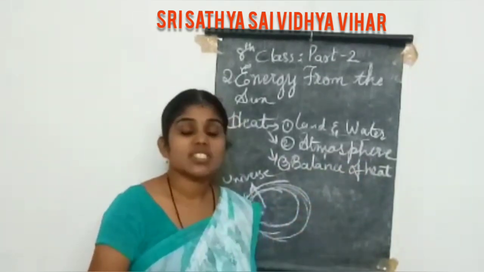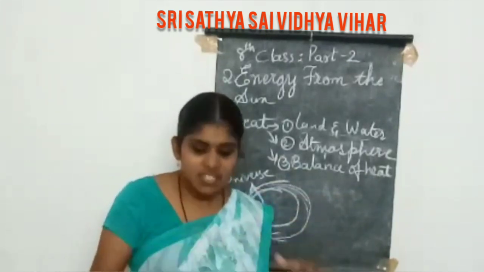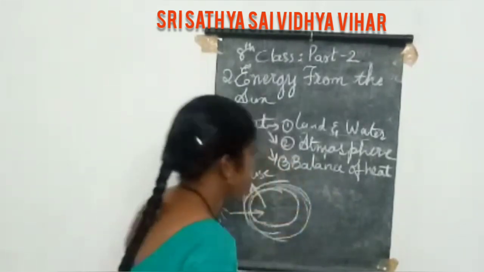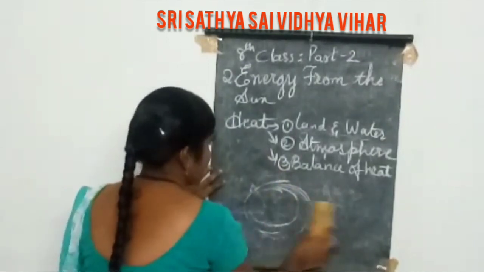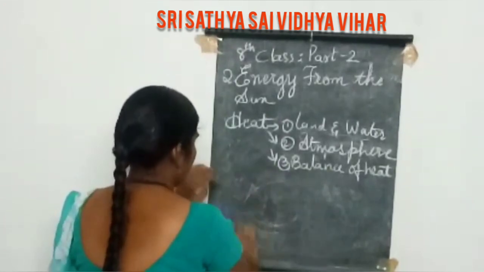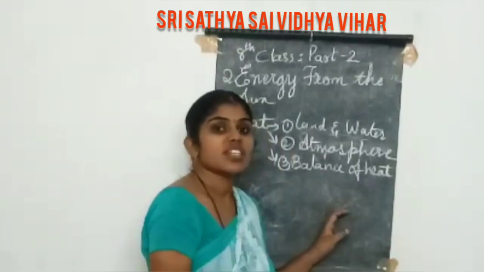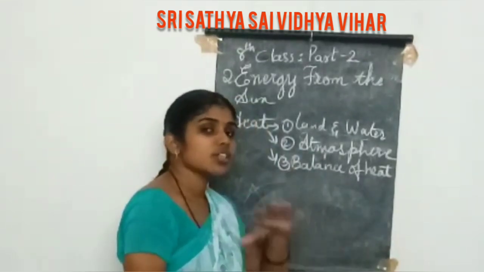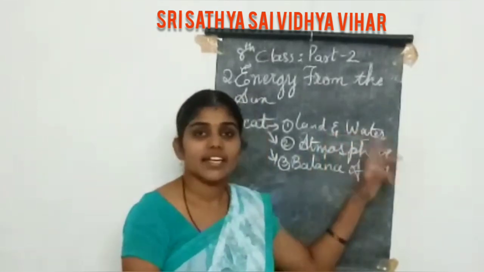So next one, balance of the heat. Balance of the heat means how the heat is balanced. In the first topic we discussed land and water.